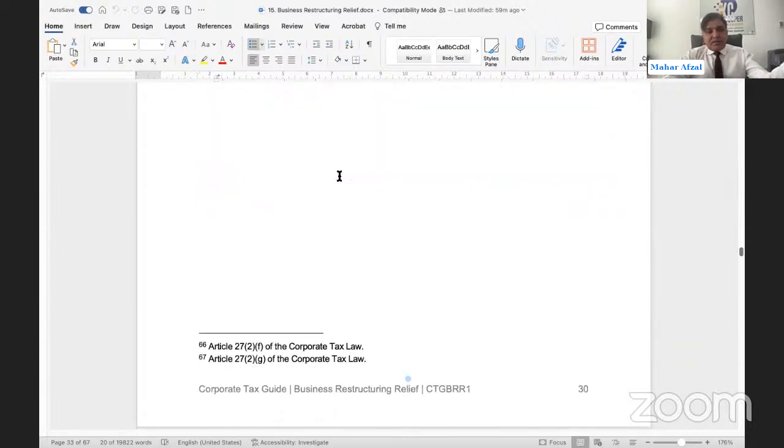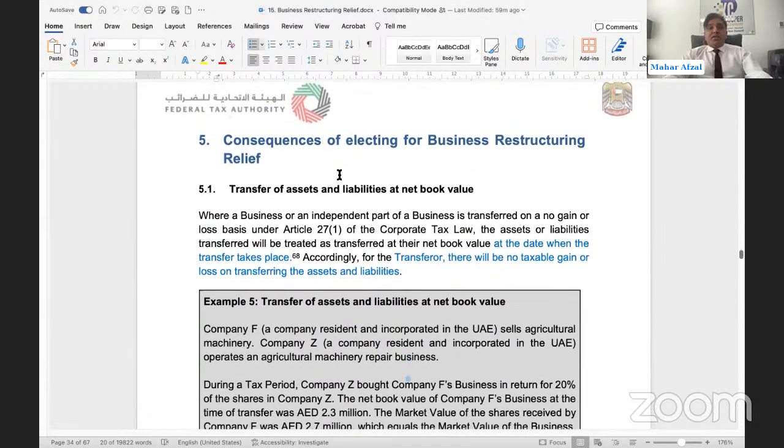Valid commercial reason, yes. Now the consequences of electing for business restructuring relief. We have already discussed so many times, this business restructuring relief is an optional tool. This is not compulsory. If you're not opting for business restructuring relief, you cannot enjoy its benefits. So if you have opted for this and all the related conditions are satisfied, then you need to transfer the asset and liability at the book value, not at the market value.